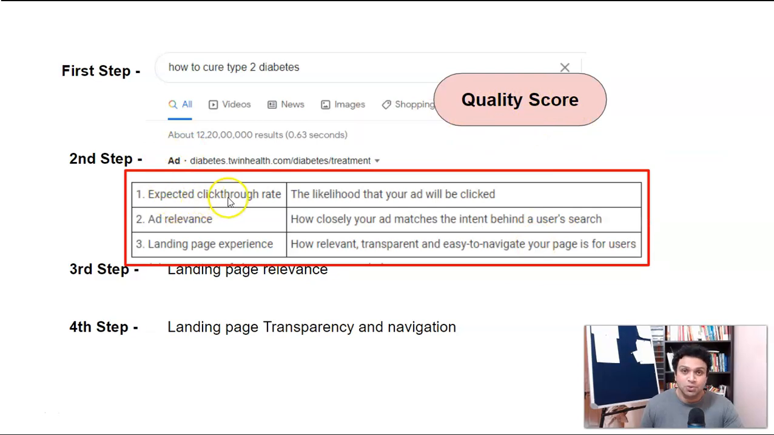The expected click through rate, which I showed you, ad relevance, and landing page experience. This is more in our control, guys. Just create an amazing landing page, optimize for those keywords, and your work is done. You are going to rank your ad easily there, as well as with lower cost compared to other marketers.